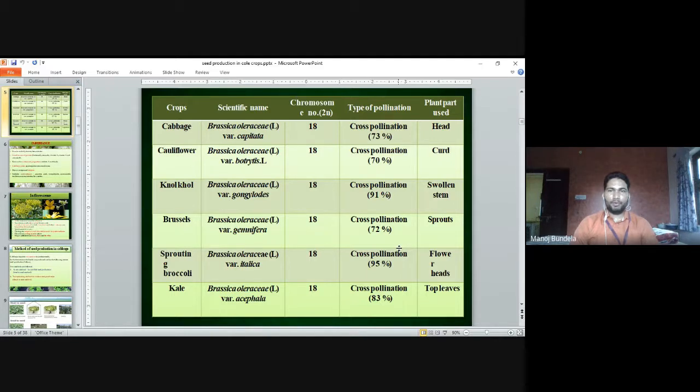The type of pollination is cross-pollination; they are all cross-pollinated crops. The plant part used is different. In cabbage we use head, in cauliflower we use curd, in knol-khol we use the swollen stem, in Brussels sprout we use the sprouts, in sprouting broccoli we use the flower heads, and in kale we use the top leaves.